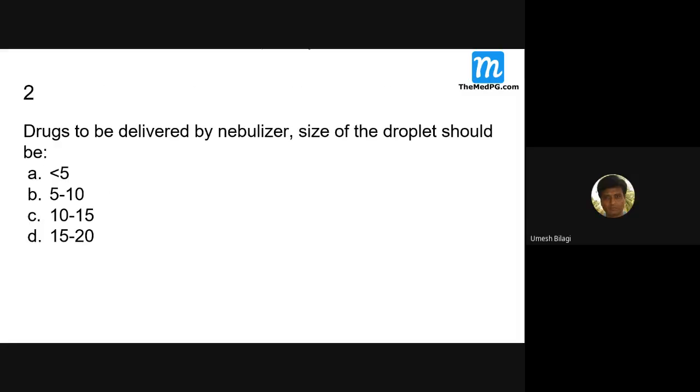The second question: for drugs to be delivered by nebulizer, what should be the size of the droplet to make them reach the lower airways? Less than 5. If it is larger than that, they don't reach.